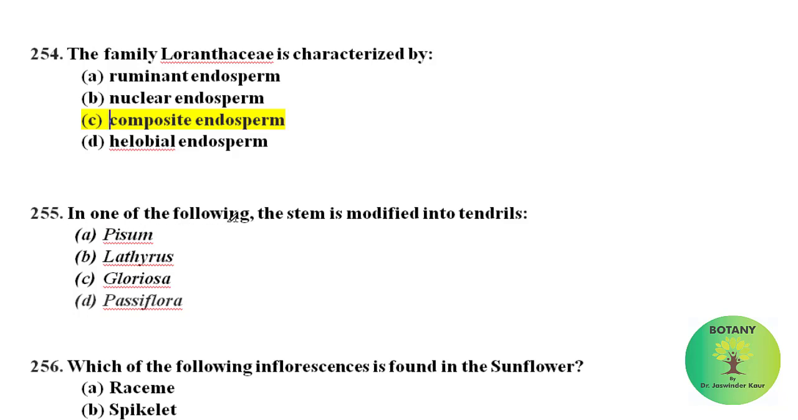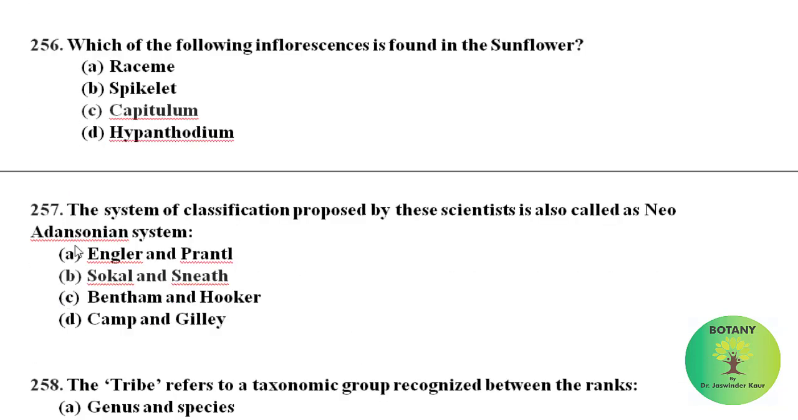In one of the following, the stem is modified into tendrils. Among these, in Passiflora, the stem is modified into tendrils. Which one of the following inflorescence is found in the sunflower? Sunflower belongs to family Asteraceae, and in family Asteraceae, capitulum type of inflorescence is present.